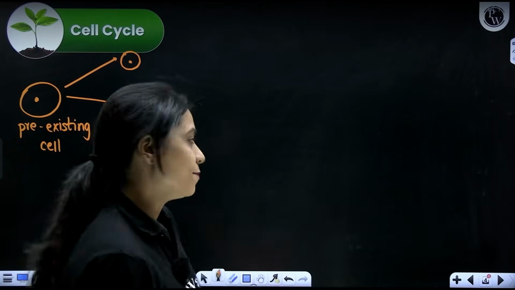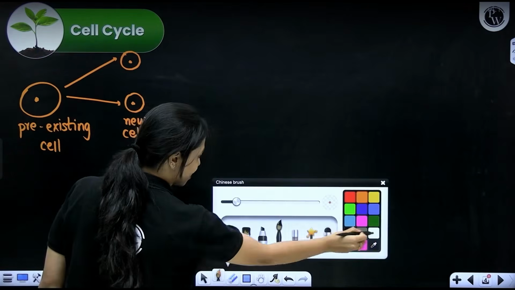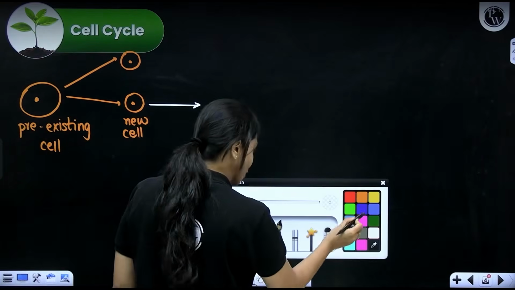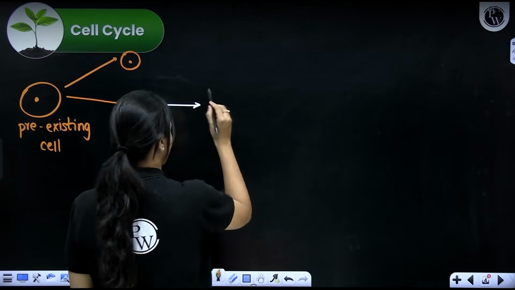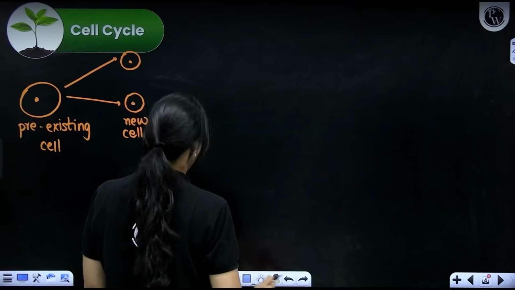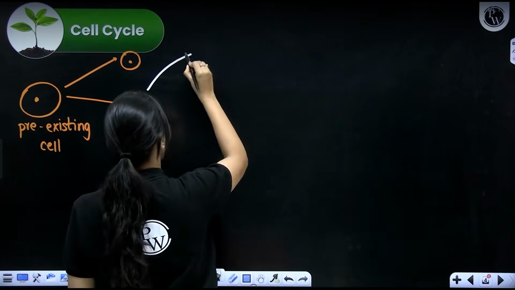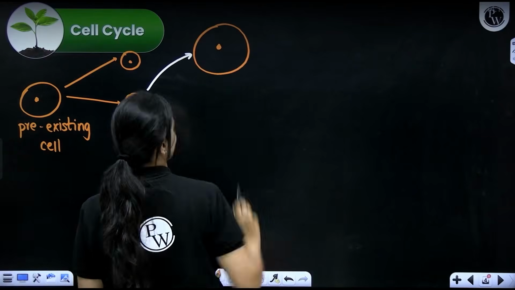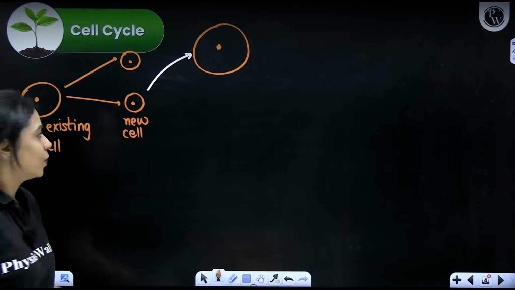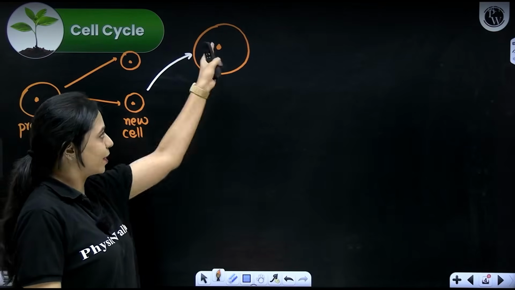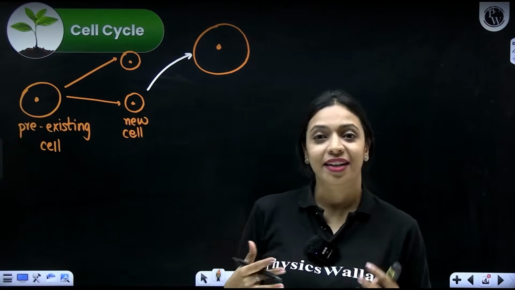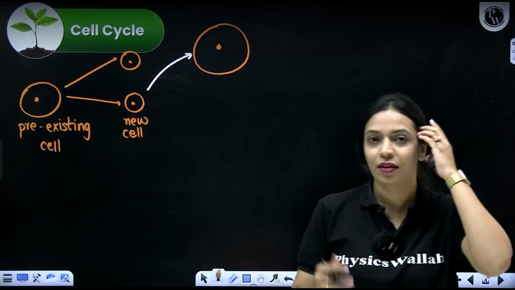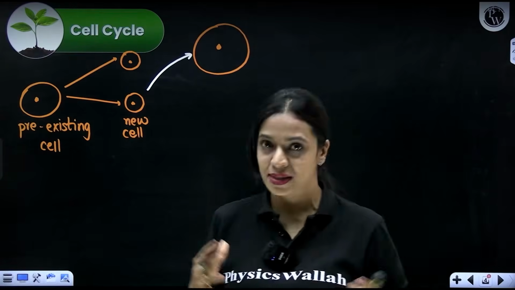Over the course of its life, this cell will start growing. When I say it grows, I mean to say it grows by increasing in size. Okay. So what was once a tiny small cell has now increased in size to become a much larger cell. How has this cell become this cell? The cytoplasmic content has increased. The volume of the cytoplasm has increased. The nuclear material, the DNA content has not changed. Okay, so it's just grown in size.